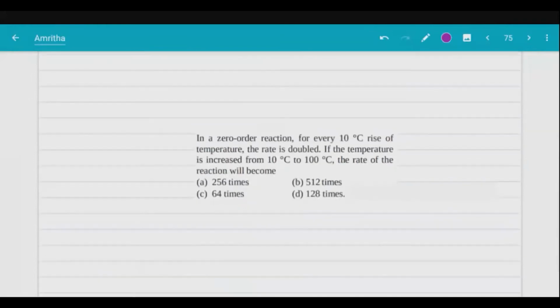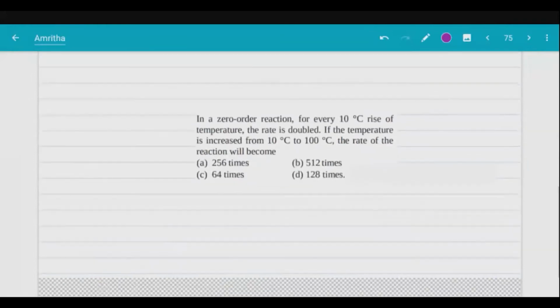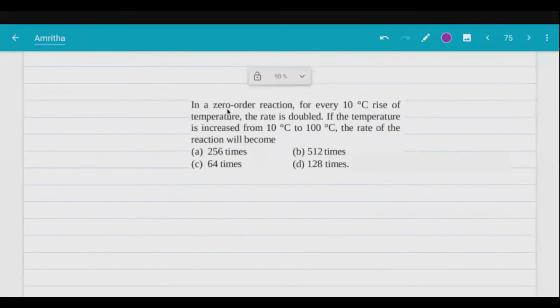And see this, the same concept is mentioned again here. Temperature effect. In a zero order reaction, for every 10 degrees Celsius rise in temperature, rate is doubled. Temperature increases from 10 to 100 degrees Celsius, how many times will the rate increase? Every 10 degrees Celsius, 2 times. Now 10 to 100, how many times will the rate increase? Can you tell me this now? Every 10 degrees, 2 times. 0 to 100.